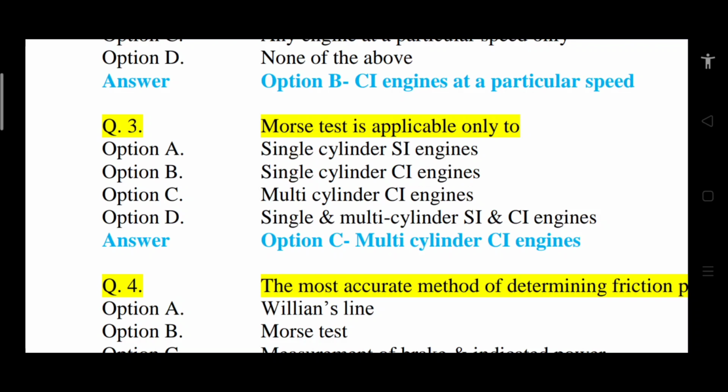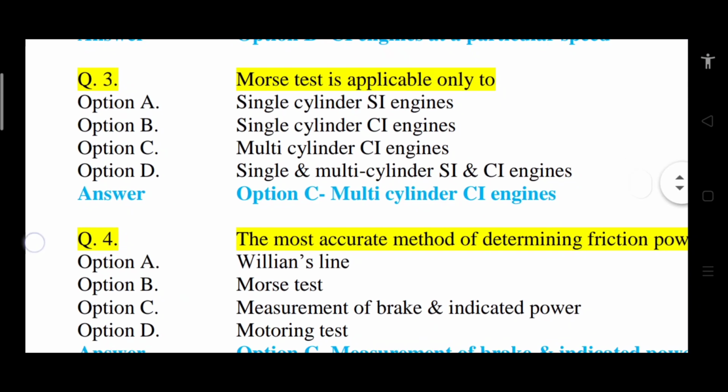Morse test is applicable for both engine, SI and CI engine, but we need a multi-cylinder. So option A, single cylinder, is not possible. Option B, single cylinder CI is not possible, and option D, single and multi-cylinder, that is not correct option. So option C is correct, multi-cylinder CI engines.